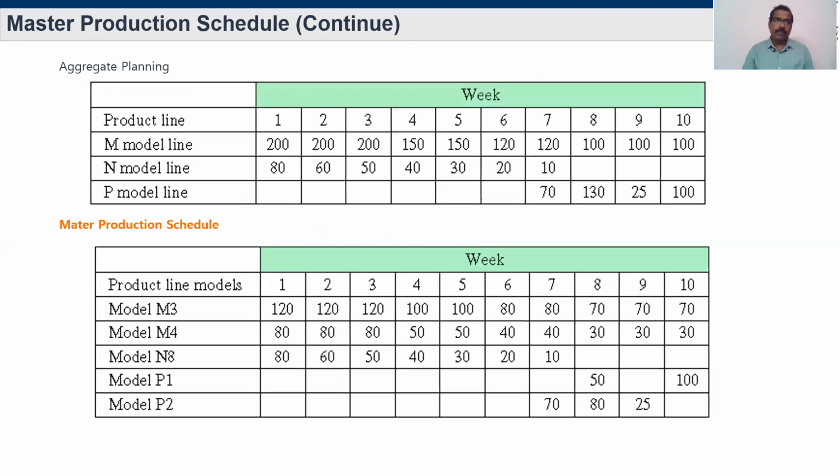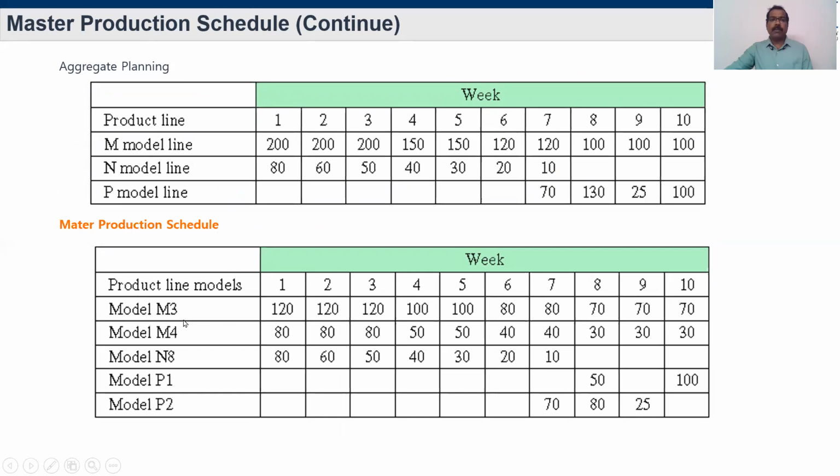This is the same graph and table I discussed in the aggregate planning. This is the aggregate planning. Same thing here: this is the master production schedule table. Same week 1 to week 10, but model M, as I said, is 200 here.